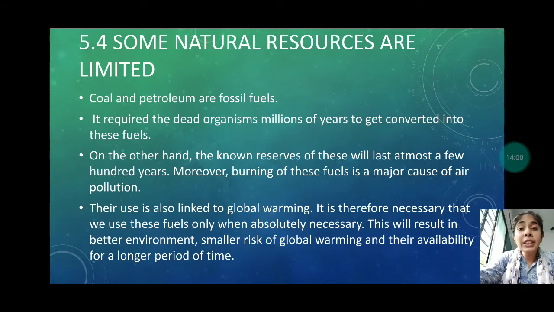If the fuel will not be there, we will not be able to use these things, and then how will we reach some place fast? So it is very necessary that these things should be present in our life and for our next generation.